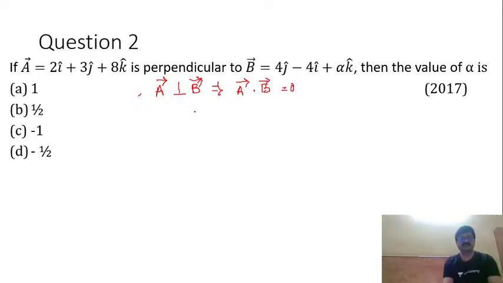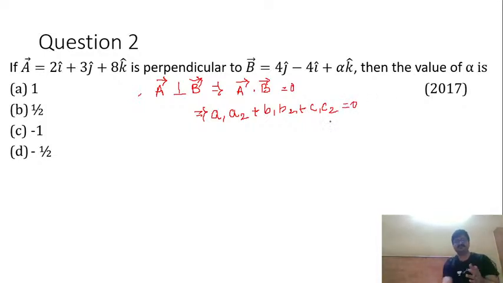So accordingly, the dot product of two vectors like A1 i cap plus B1 j cap plus C1 k cap and A2 i cap plus B2 j cap plus C2 k cap will be A1 A2 plus B1 B2 plus C1 C2 equal to 0.